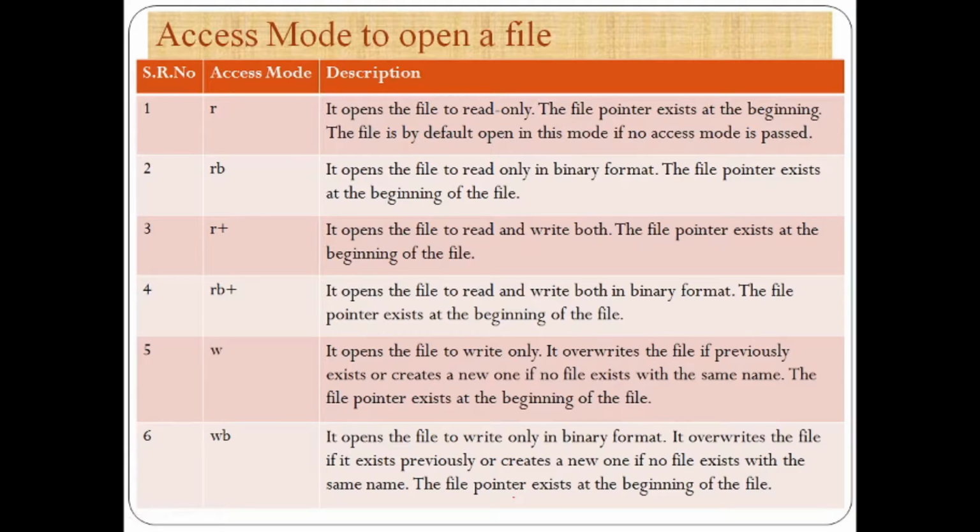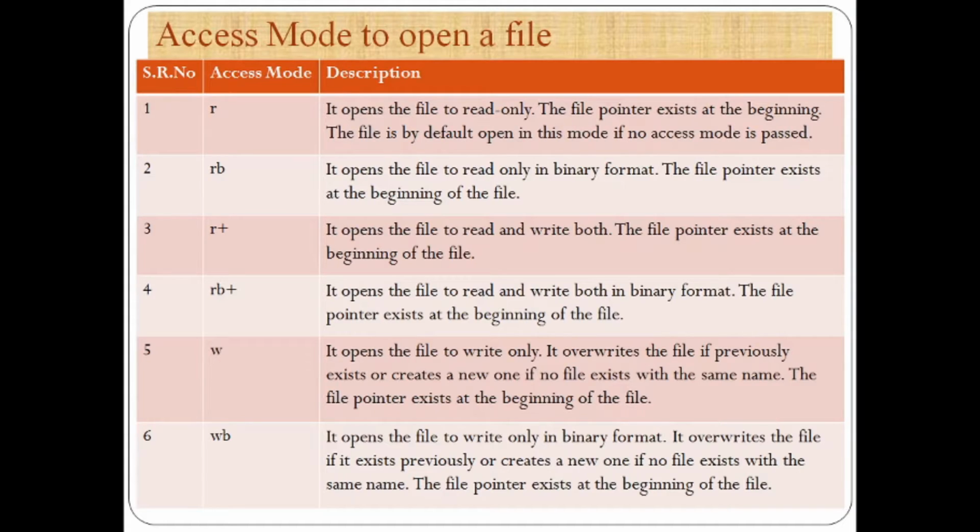These are some of the access modes available in Python. Access mode R, access mode RB, R plus. Now what is meant by R plus? It opens the file to read and write both. The file pointer is at the beginning of the file. RB mode is generally used for binary files. RB means binary files here.